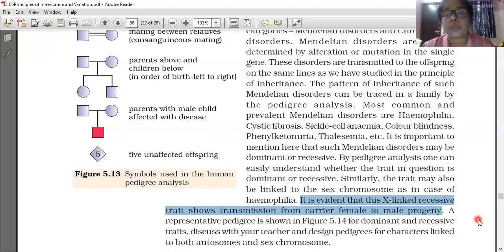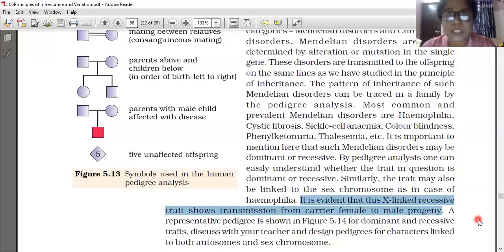Coming to the human female and human male, as we know, the human female has two X chromosomes, one dominant and one recessive. So even though the disordered gene is present in them, the dominant gene only will be expressed.